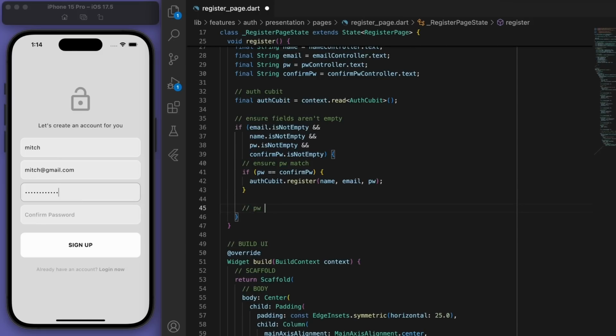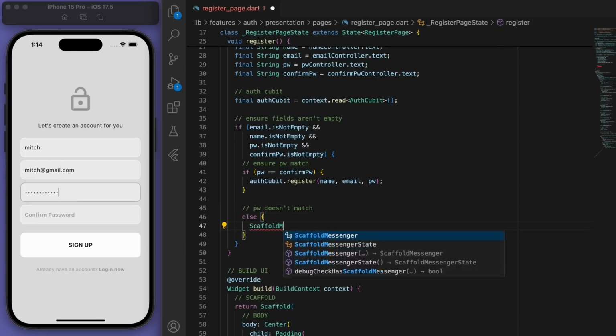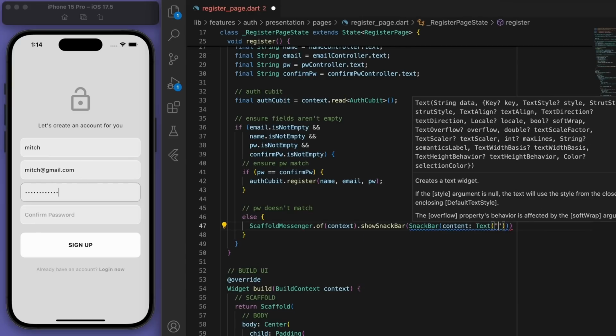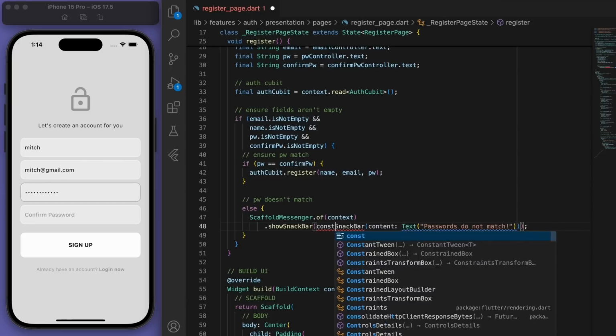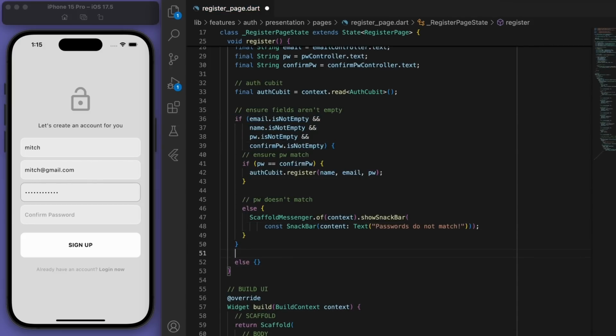If the passwords don't match, then let's just show a snack bar. Cool, and if it doesn't pass the first condition, where some of the fields are empty, then let's also display a snack bar to display that error.